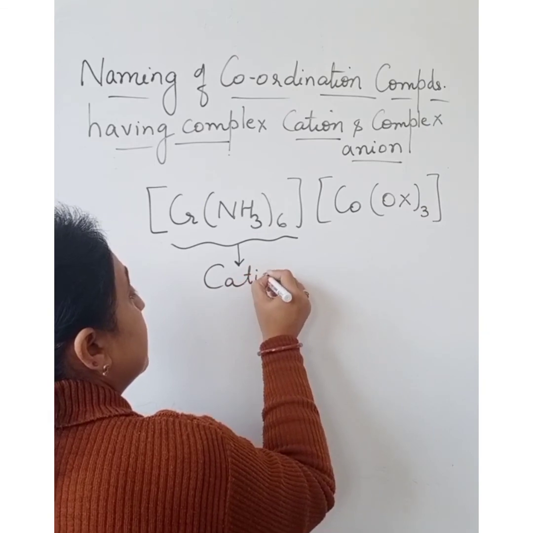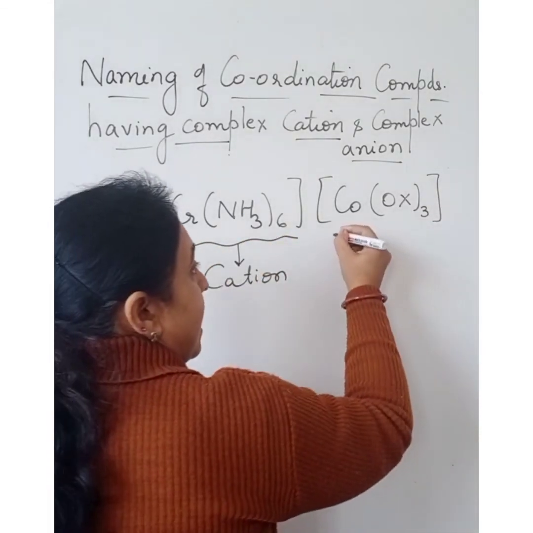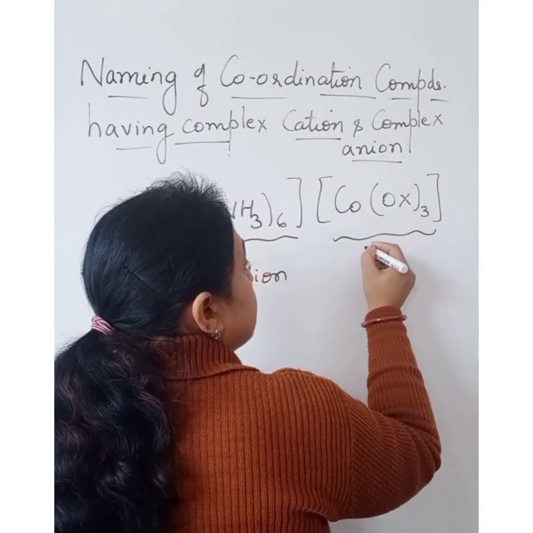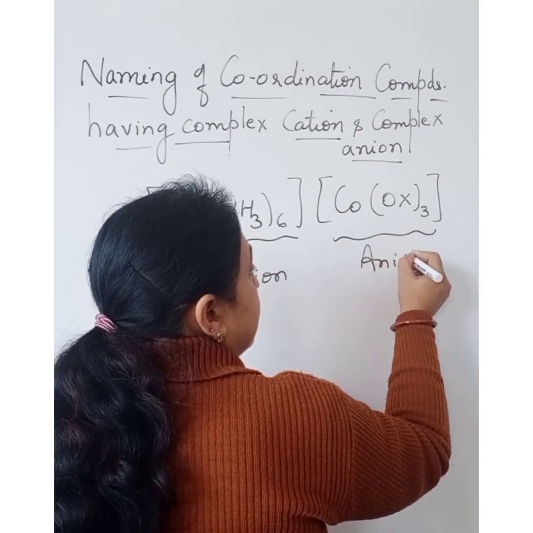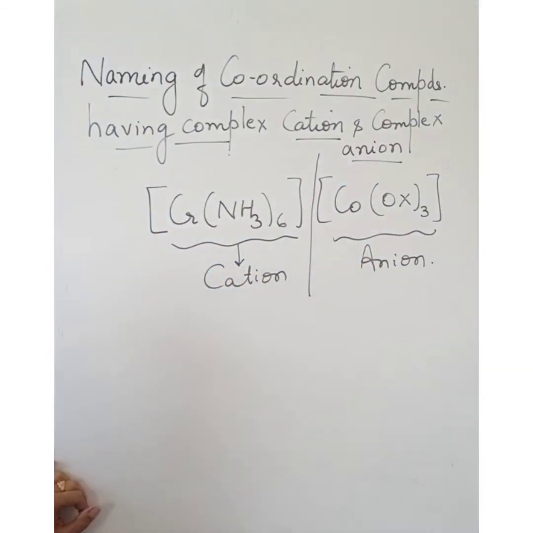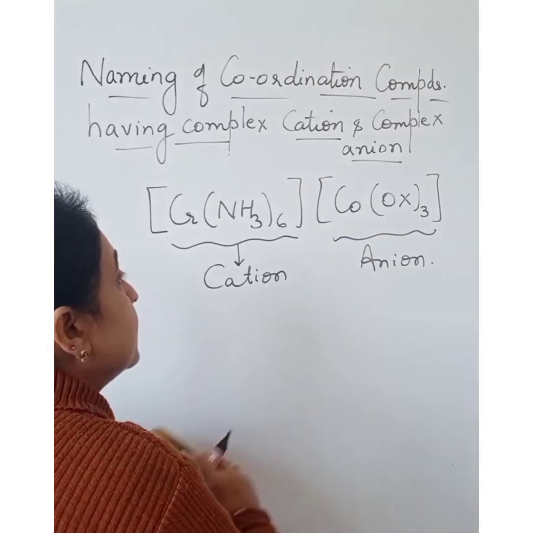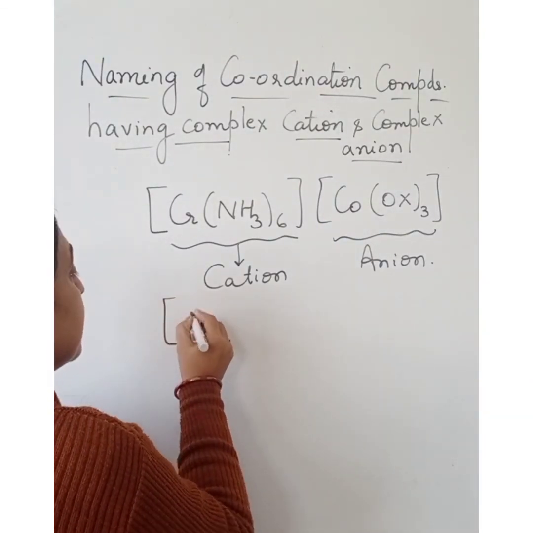Keep this in mind. The first part is always considered as cation and the other part is considered as anion. So when it is going to split, it is going to divide like this. Now, we don't know what is the charge on both of these, so I am just putting it down like this.